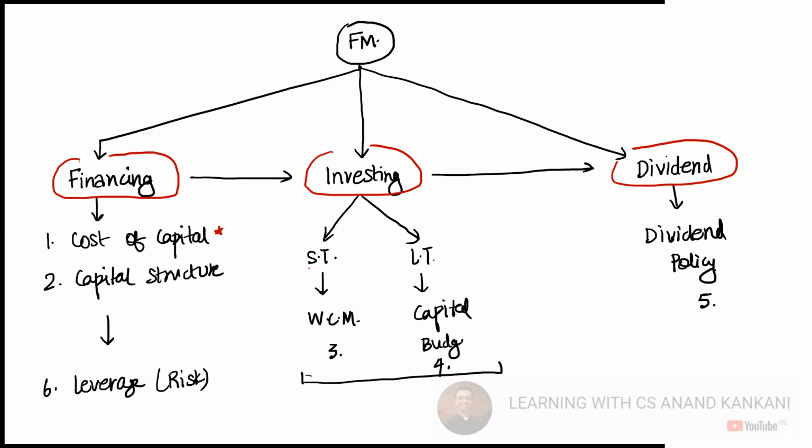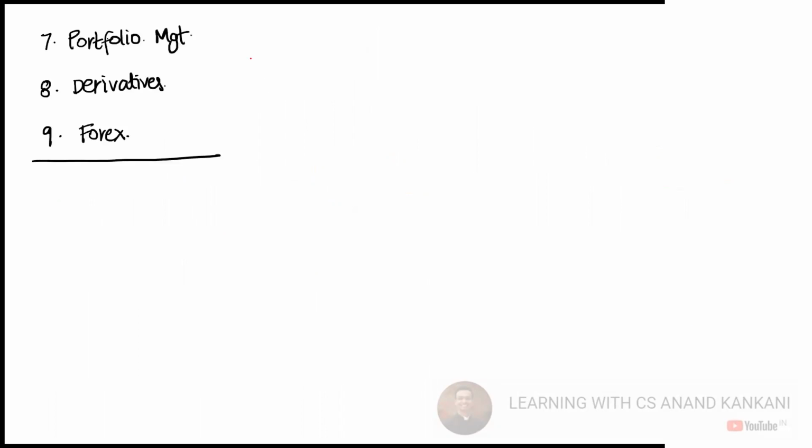For investment decisions, short term, you have working capital management. For long term, you have capital budgeting. And for dividend decisions, you have another chapter, dividend policy. And you have another three chapters: portfolio management, derivatives, and forex.